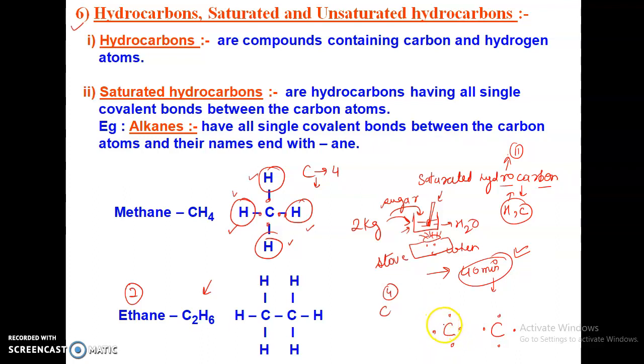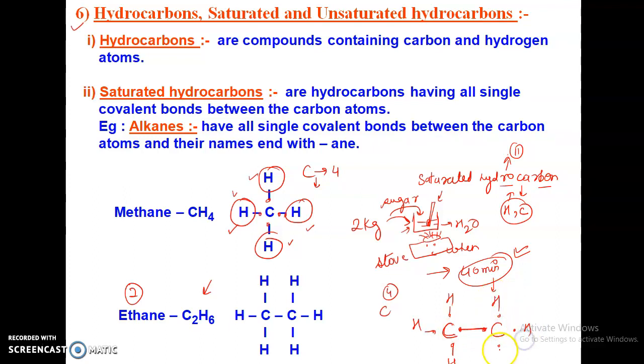So one carbon can only attach to 3 hydrogens here, and 1 electron is shared between both the carbons. This electron is shared with this carbon and this electron is shared with this carbon.